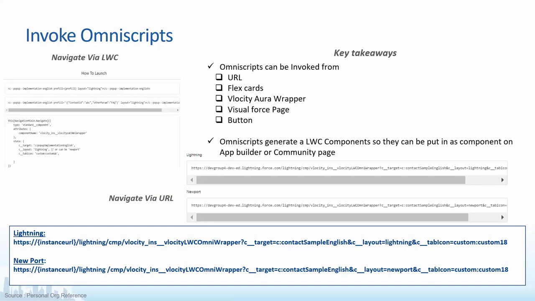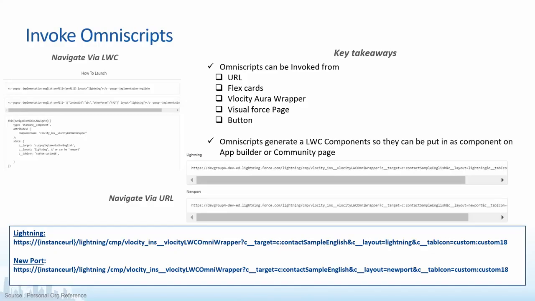Apart from this, we can also launch the OmniScript via URL, via a wrapper, and through a Visualforce page. Now I'll try to explain how the URL works. In the below section, we have Lightning and new port. LWC OmniScripts are always in Lightning, and Angular OmniScripts are in new port.